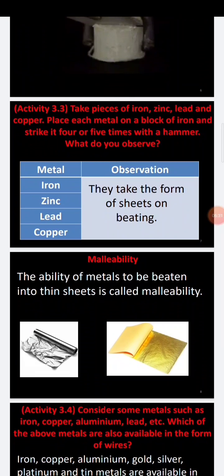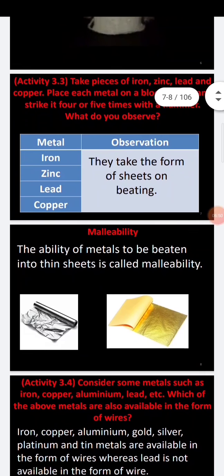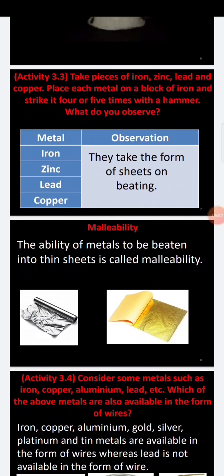The meaning of malleability is the ability of a metal to be beaten into thin sheets. You have seen in the case of gold, they make very thin sheets. Even in chocolate papers and aluminium sheets for food wrapping, you can see how these sheets are beaten into thin sheets.